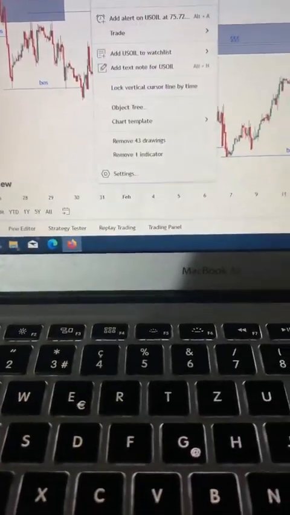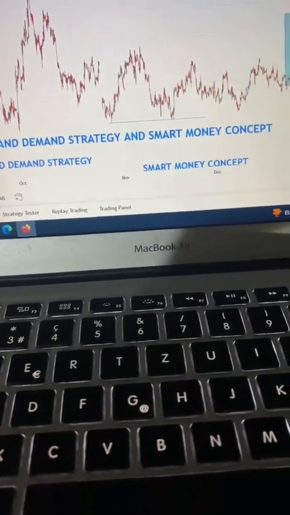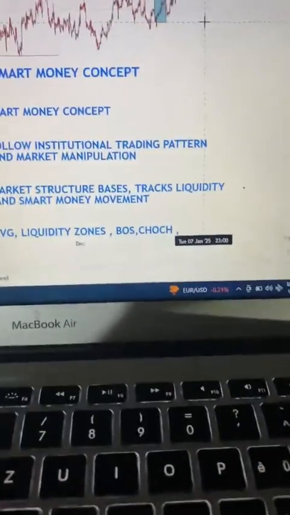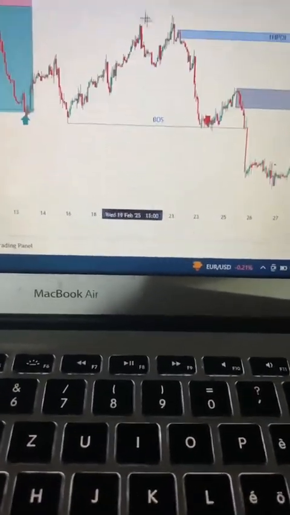And let me go back to that. Market structure basics. Track liquidity. You must understand how to track liquidity.